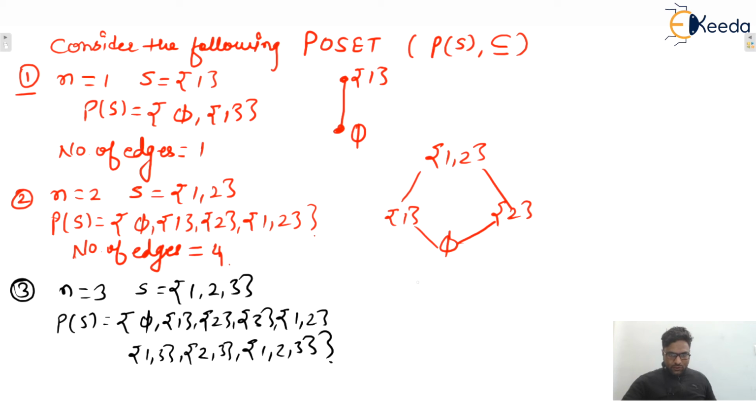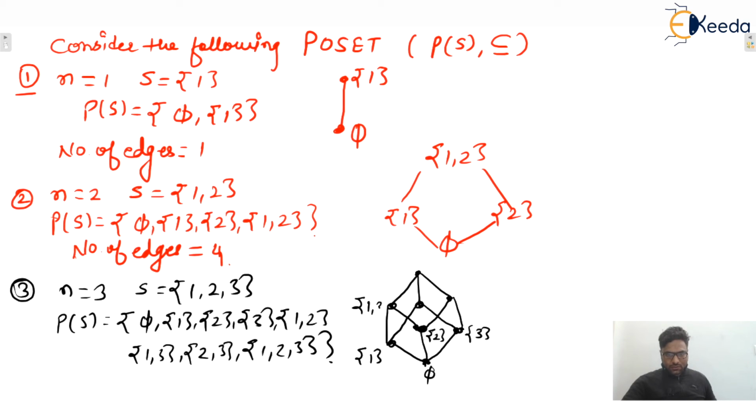Here you can assume the Hasse diagram in a 3D structure. Phi at the bottom, then 1, 3, 2, then 1 comma 2, 1 comma 3, 2 comma 3, and at the top 1 comma 2 comma 3.